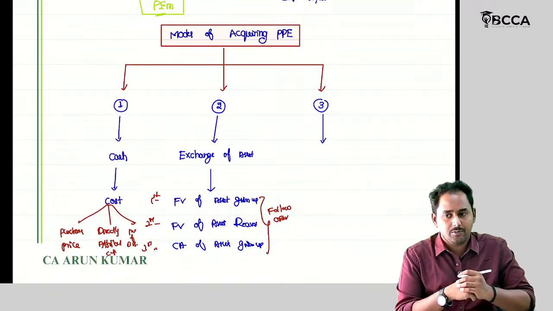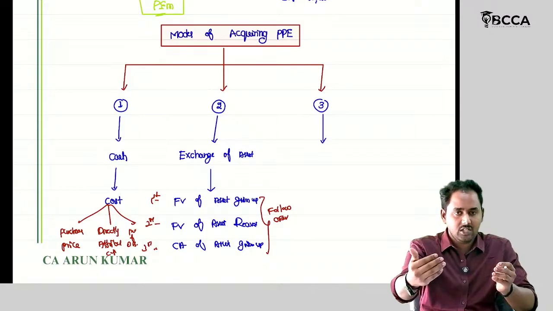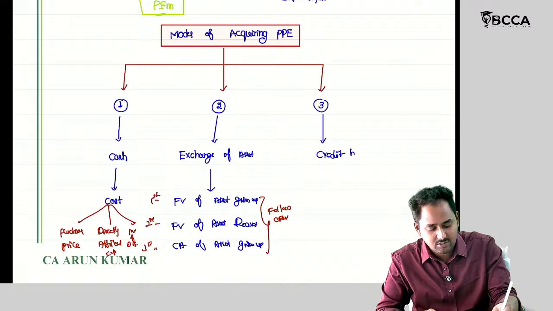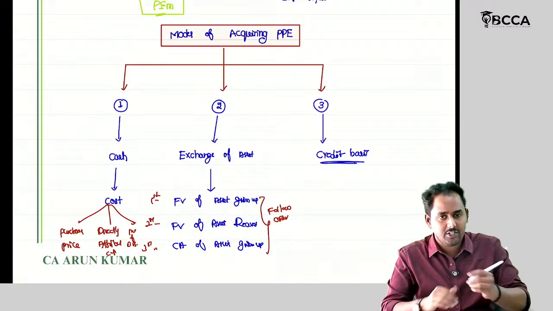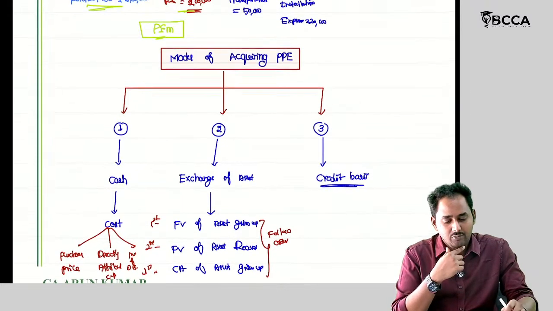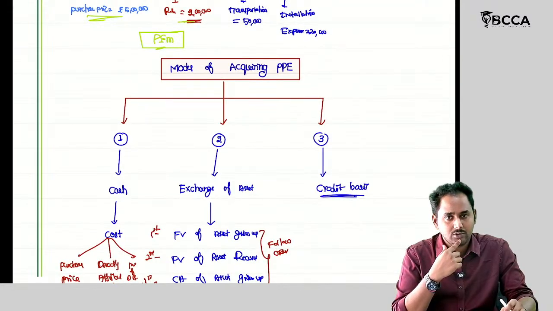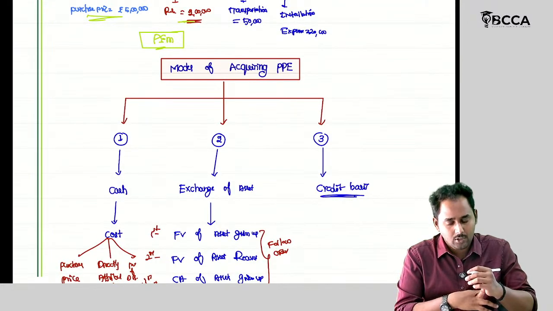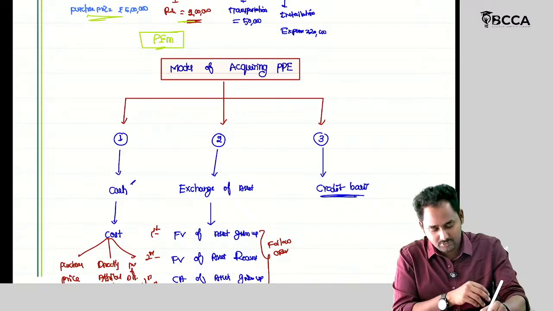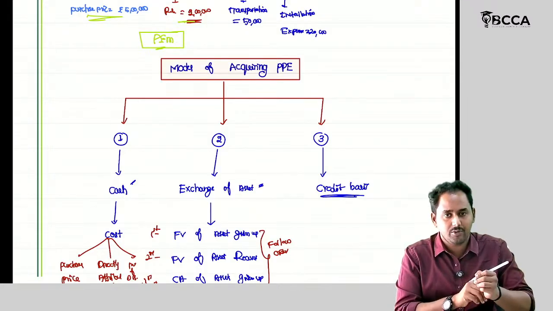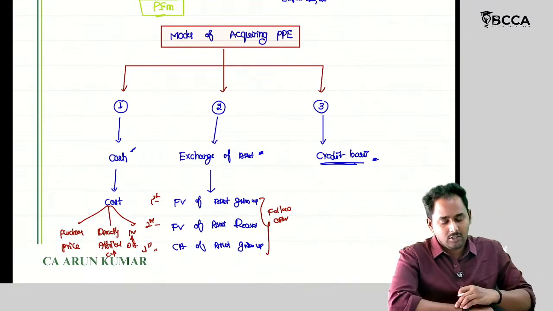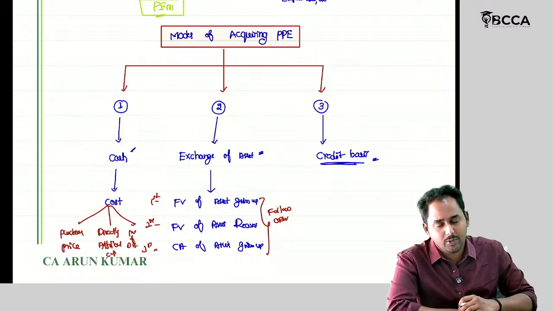No outflow is today. There is no outflow of the cash. There is no outflow of the asset. So I have purchased this asset on credit basis. If you purchase the asset on credit basis, at what value should I record the asset? So I am following the outflow model for recording this asset in my books of accounts. So there is a cash outflow. I should find out how much cash is outflow today, how much of asset is outflow today. And here, with respect to the credit basis, there is no outflow today. Then at what value should I record this PPE in my books of accounts?